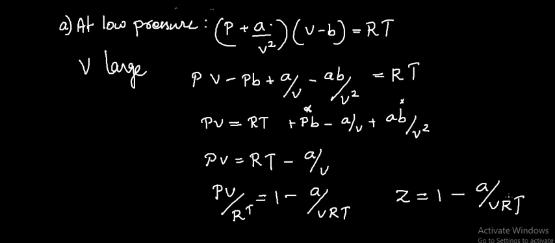This explains the initial dip in the Z versus P curve for most gases at normal temperatures. That curve is familiar to us from Z versus P plots. The initial dip can be explained by this equation.